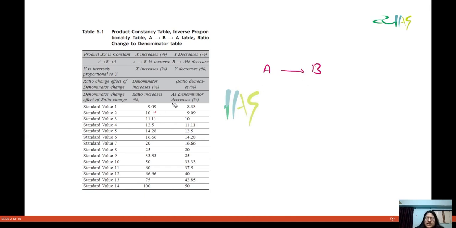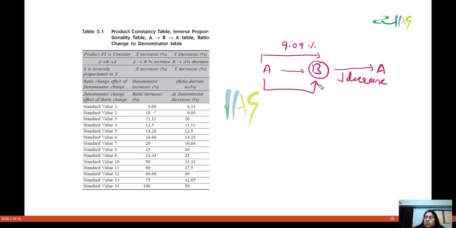What we are trying to understand in this table is that if you are going from A to B and there is an increase of, let's say, 9.09%, then when you go from B to A, you are decreasing by 8.33%.